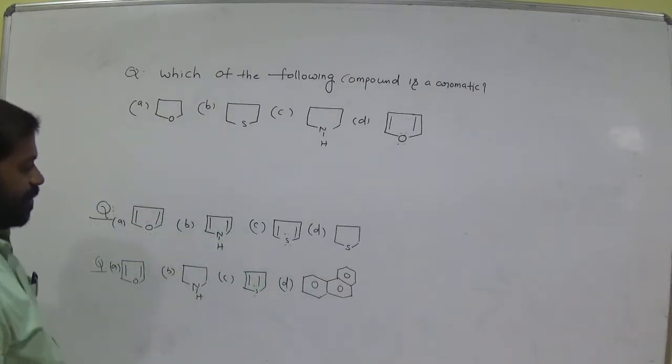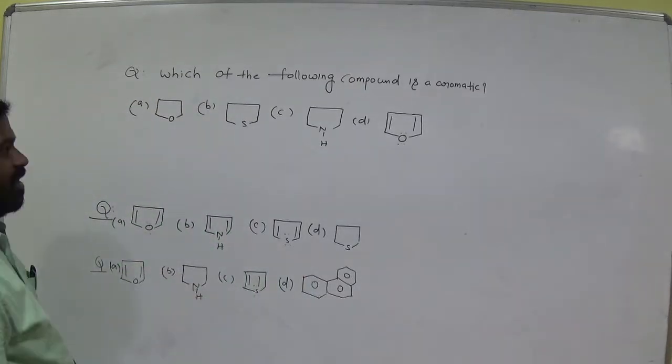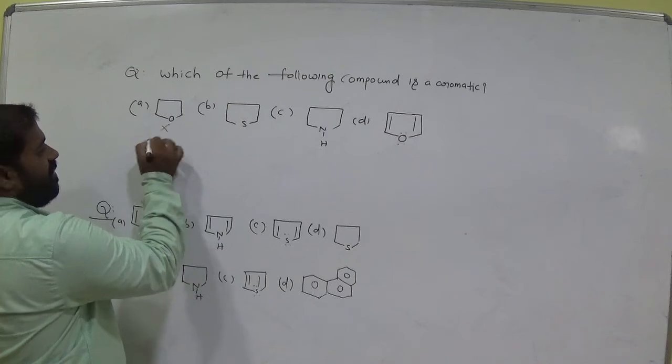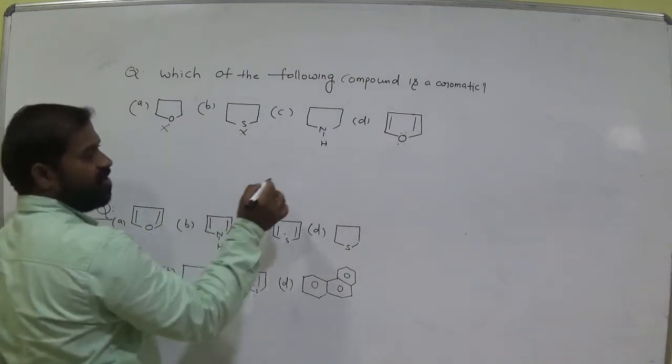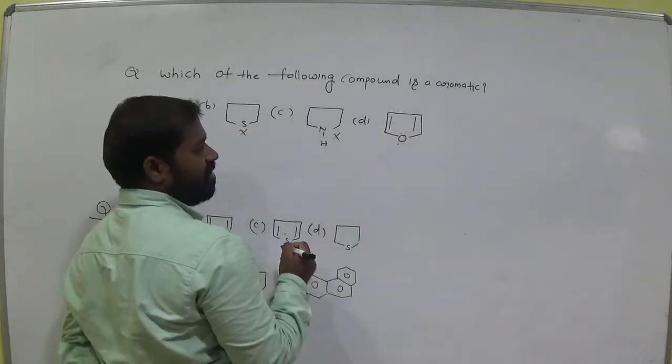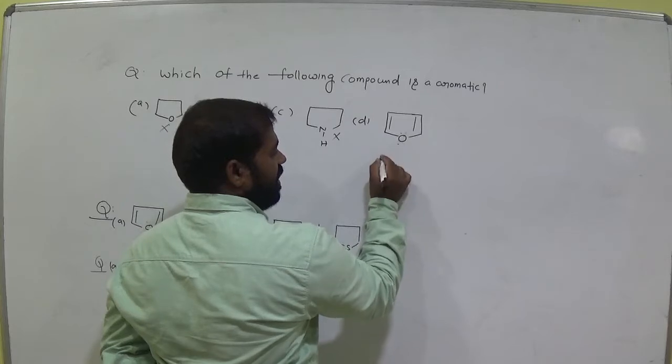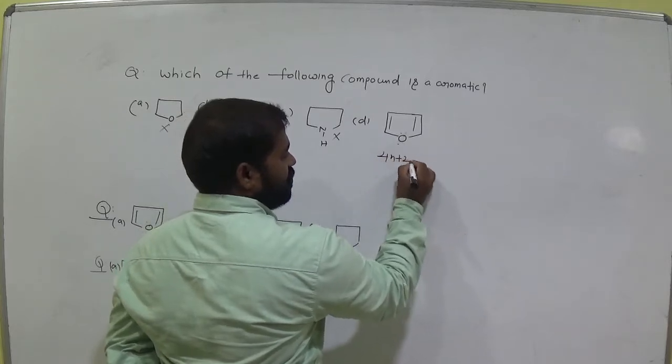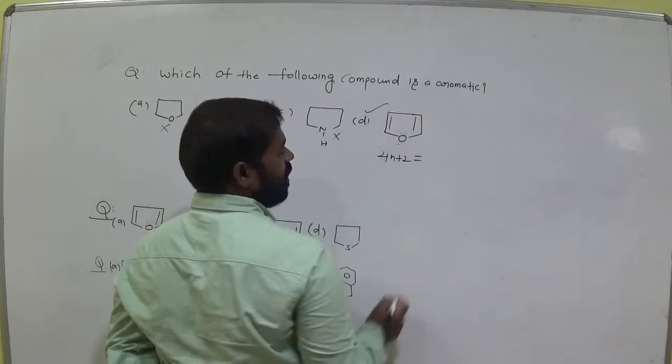Which of the following compound is aromatic? So now this is not aromatic. Why? Because no conjugation. Come to this one. It is aromatic. Why? Because of 4n plus 2 is equal to the number of pi electrons.